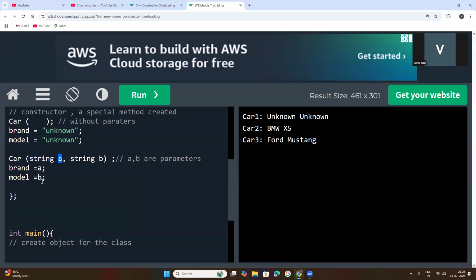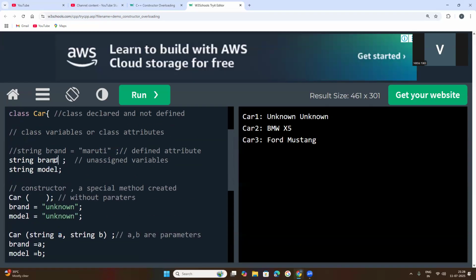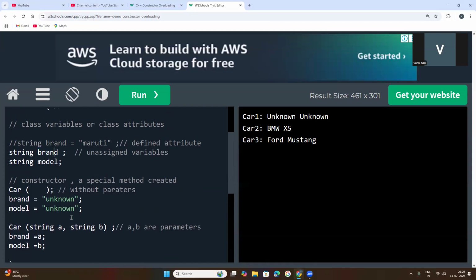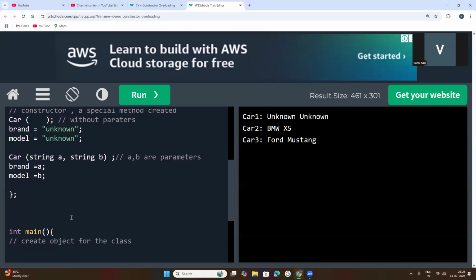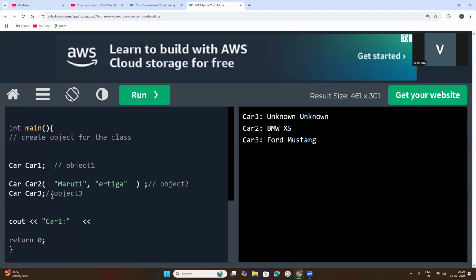Then these values are passed to the attributes declared inside of your car class. Initially these attributes are not assigned any values. By creating the constructor, we can pass values to the attributes of the class.